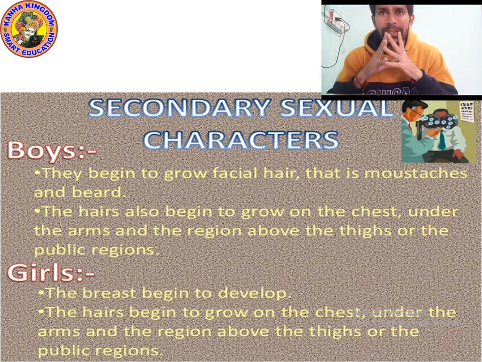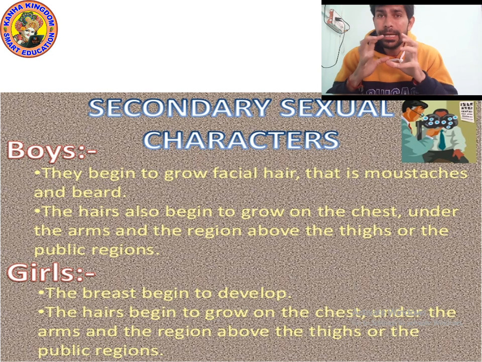And if I talk about the girls, what happens? The breasts begin to develop. The hair also begins to grow on their chest, under the arms, and the area just above the thigh, the pubic region.